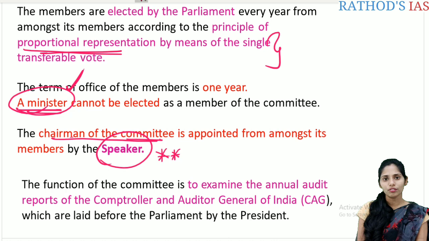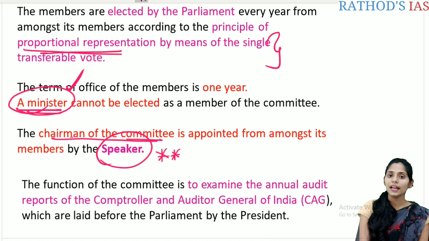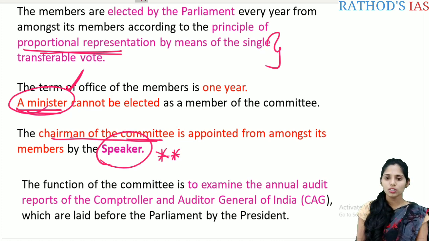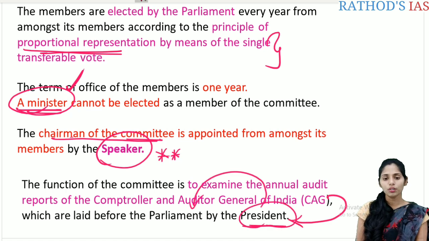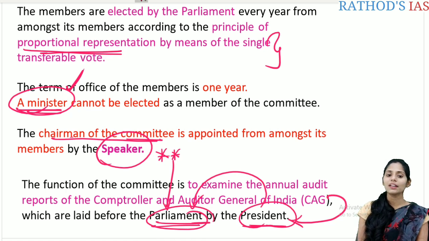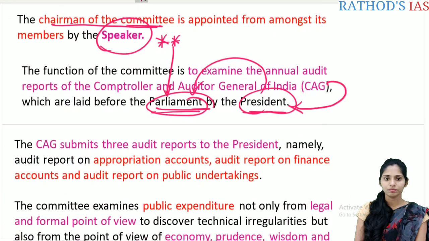And the important function of this committee is to examine the annual audit reports of the CAG, Comptroller and Auditor General of India. These reports are laid before the parliament by the president. So the CAG will give the report to the president, and the president will lay this report before the parliament. Whenever the report is placed in the parliament by the president, this committee comes into the picture, and this committee has to examine this annual audit report of the CAG. So this is one of the important main functions of this public accounts committee.